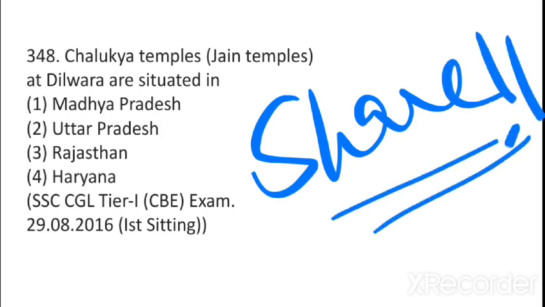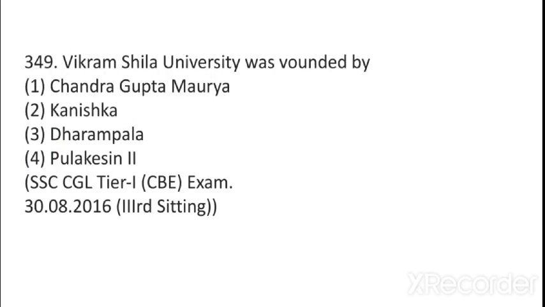Chalukya temples, Jain temples at Dilwara are situated in Rajasthan. We have discussed this. Vikramshila University was founded by Dharmapal. Dharmapal was a ruler of Pal dynasty, and he also took the title of Uttarapatha Swami.